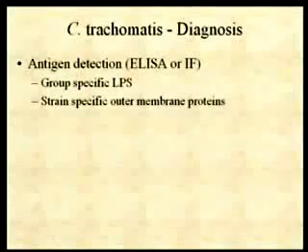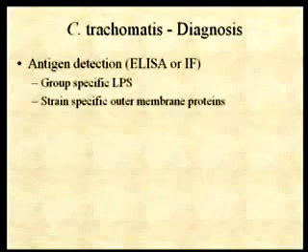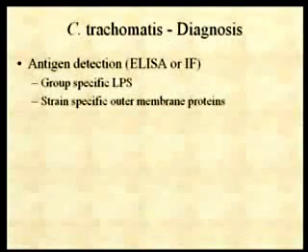There is an antigen detection kit, either an ELISA or immunofluorescence kit, and what you're looking for is a chlamydial antigen. Looking for antigen on the LPS is a way to get all the organisms. This is group specific, so it'll detect all the chlamydia. If you look for antibodies or look for the cell surface antigens, the outer membrane proteins, then you're looking for those various serovars.